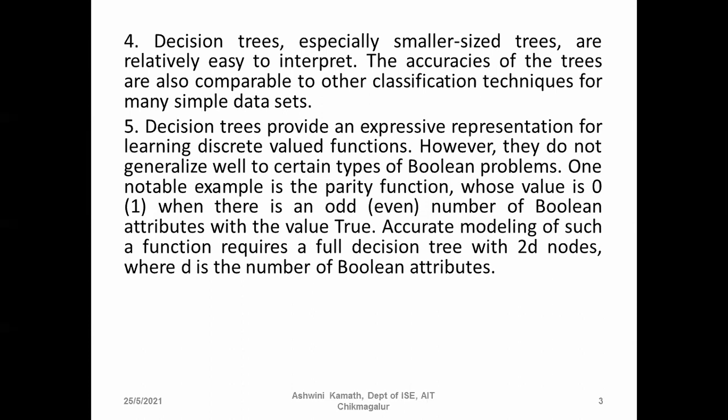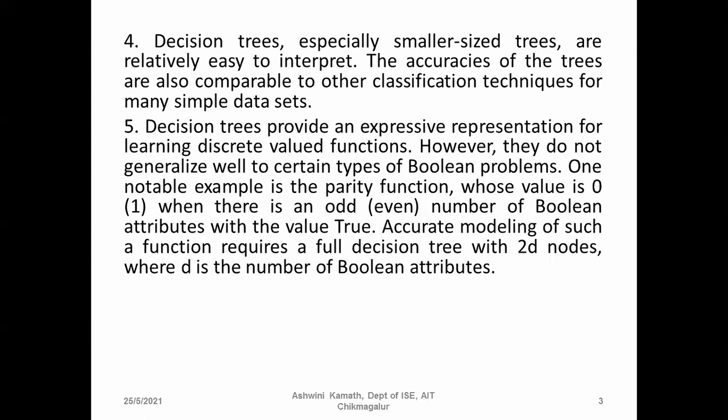Discrete valued means there is a countable number of values. For example, yes and no, only two values. Or marital status: single, divorced, or married, three values. So these are discrete valued functions, and decision trees provide an expressive representation for learning them.